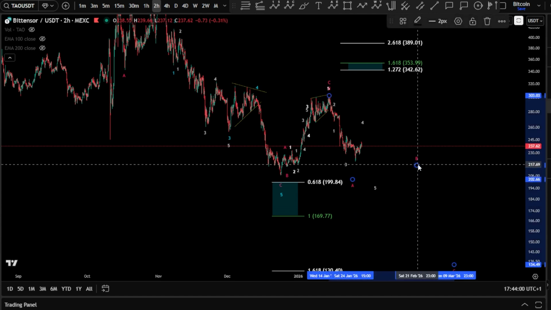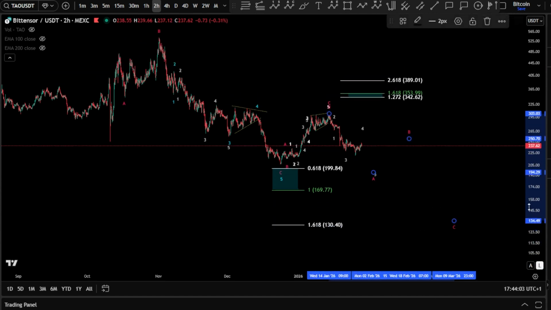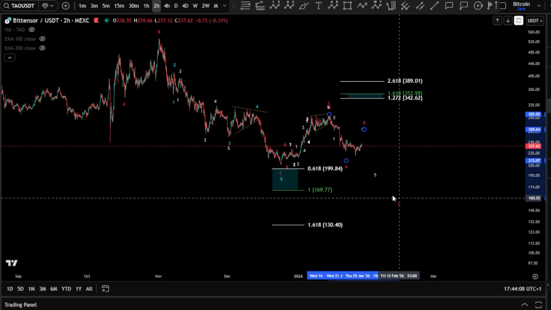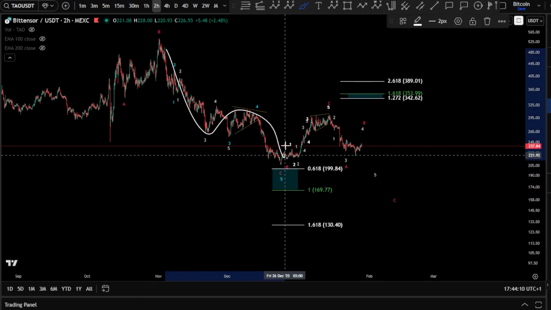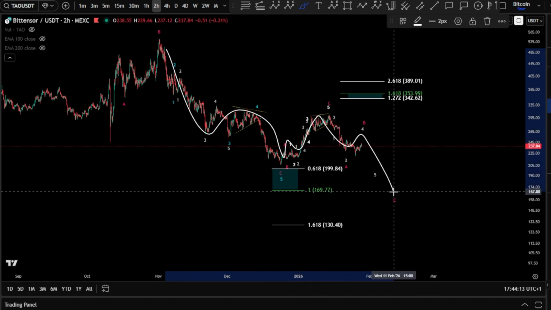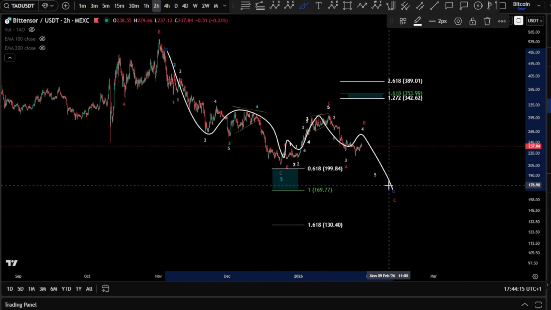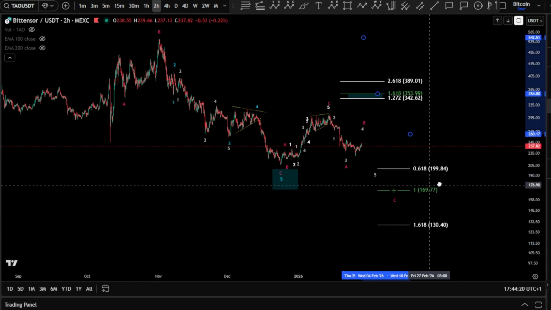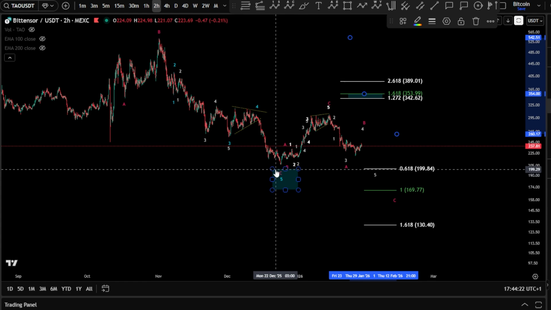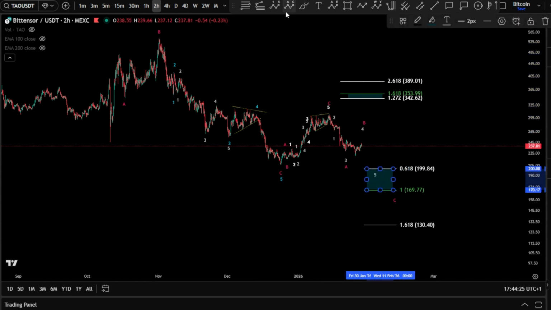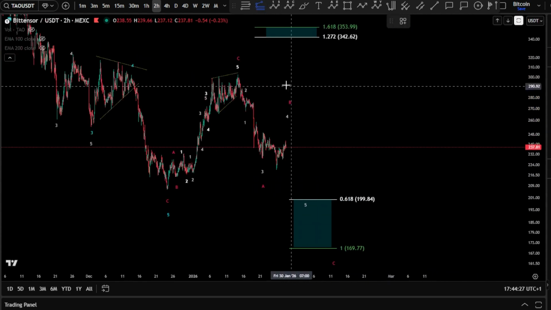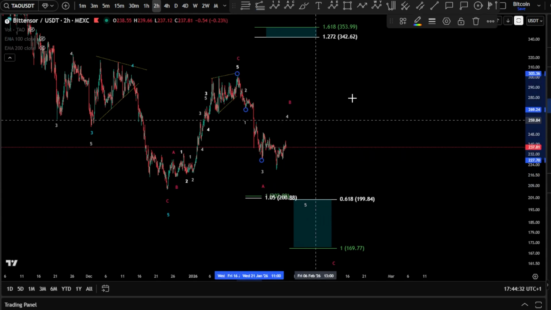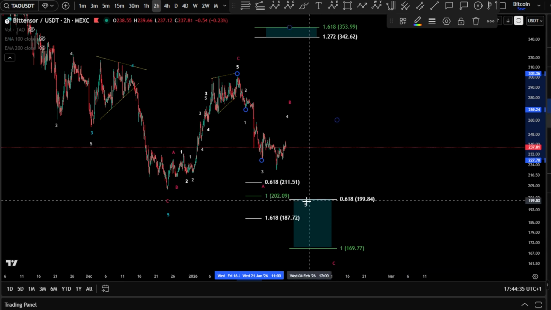Now, it can be also an ABC, as you can see, probably in case that this impulse will unfold, or even if A finished there, and this is your wave B and wave C. But this cannot unfold something as W, X, and a wave Y, okay? Which is, question mark, as a triangle, right? So, preferably an impulse to unfold here to finish up, potentially this wave 5 there. In this scenario, in precision, if this is going to unfold in precision, we might see a wave 5 as well, taken from the wave 3. And here we go.